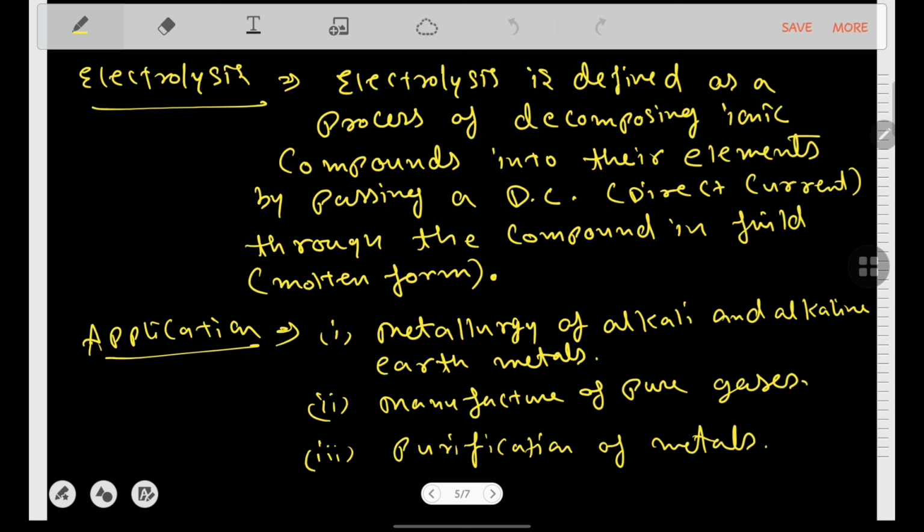Now we will check out the definition and the application of both types of chemical effects of electric current. First, electrolysis. The definition is given there. Electrolysis is defined as a process of decomposing ionic compounds into their elements by passing a direct current through the compound in fluid, meaning in the molten form. Now the applications of electrolysis. First, the metallurgy of alkali and alkaline earth metals. Second, manufacture of pure gases. And third, the purification of metals.